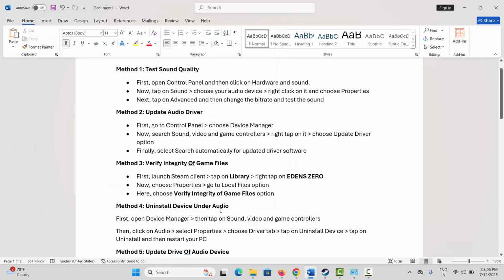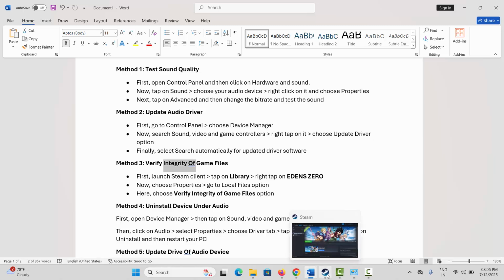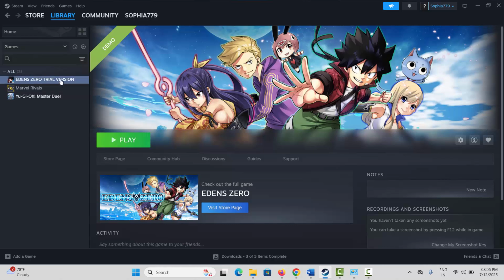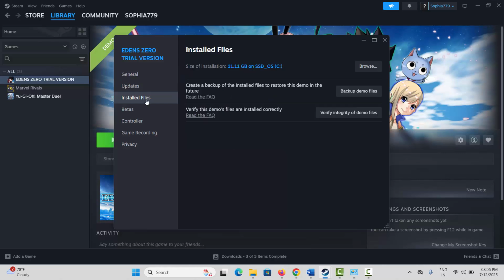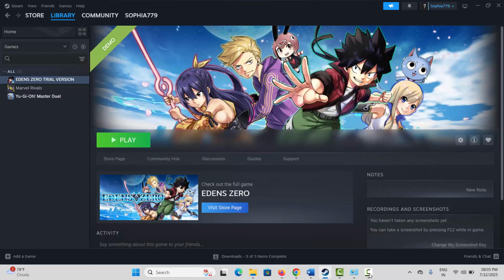resolves the issue. The third method is to verify integrity of the game files. For that you need to open Steam, right click on the game, select properties and then click on install files and then tap on verify integrity of the game files. Now check if the issue is resolved.